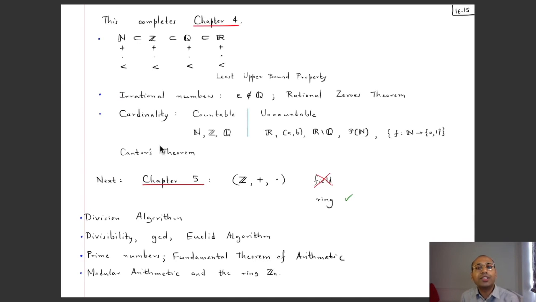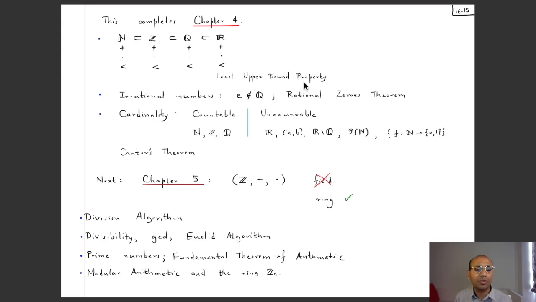Okay, so we have now finished chapter 4, and in this chapter we have learned a lot of things. So let's quickly summarize some of the things that we have learned. So we learned about the standard number systems. Starting with the natural numbers, we constructed the integers, the rational numbers, and the real numbers. We also defined rigorously how their addition and multiplication are defined in each case, and also proved the standard properties like commutativity, associativity, distributivity, existence of additive inverses, and so on. And we also learned how the order relation is defined in each of these cases, and also proved the trichotomy law in each case.